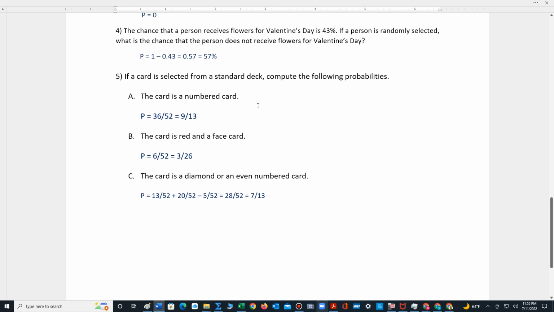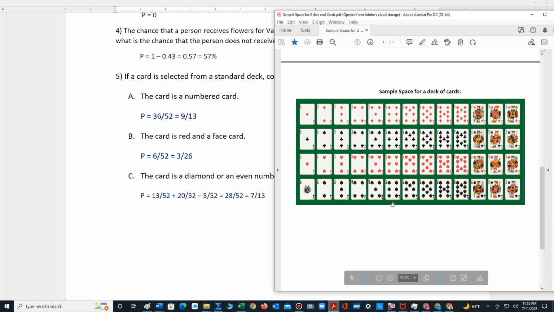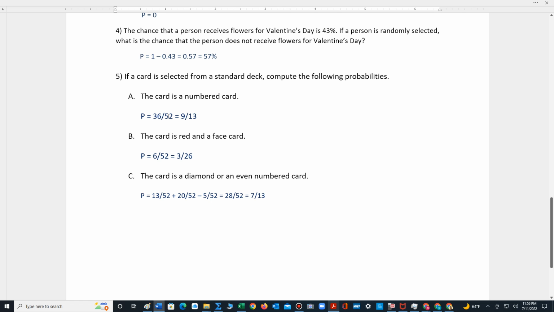And finally, number 5, if a card is selected from a standard deck, compute the following. The card is a numbered card. So let's take a look at the sample space for cards. And so the numbered cards we have, let's see, there's 1, 2, 3, 4, 5, 6, 7, 8, 9 numbered cards, but there's 4 of each type. So 9 times 4 is 36 out of 52, which reduces to 9 out of 13.